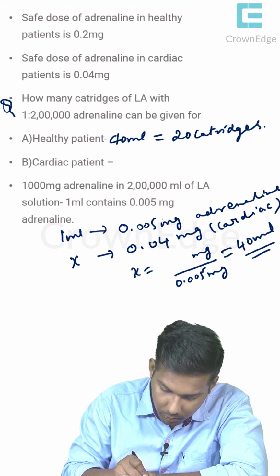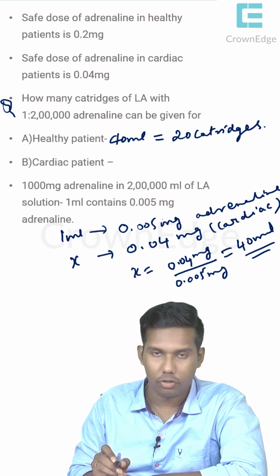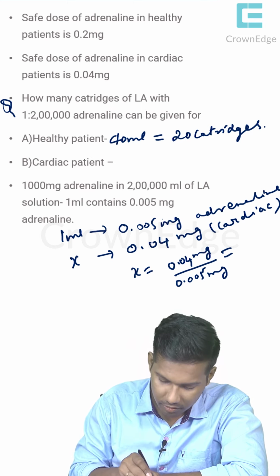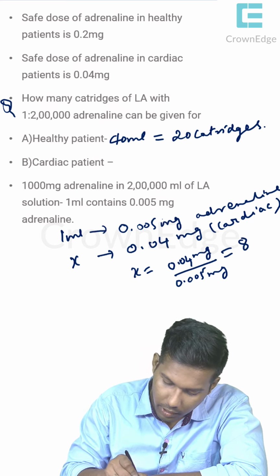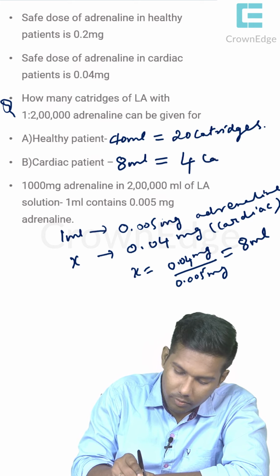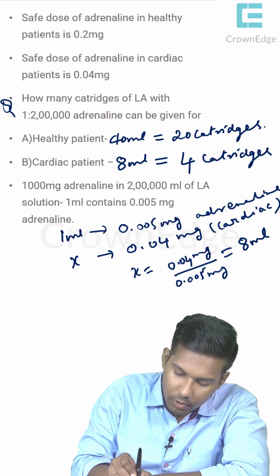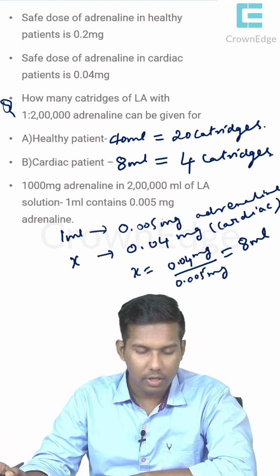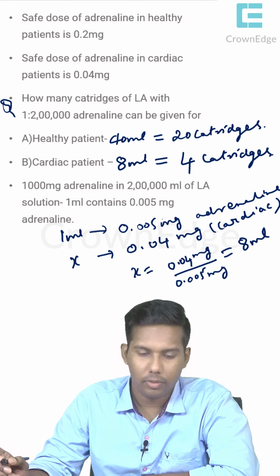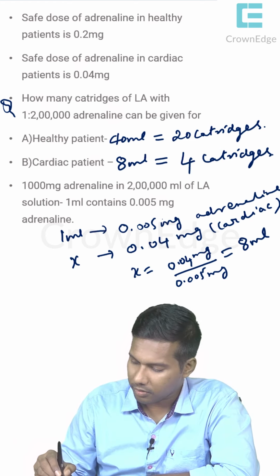So 0.04 mg by 0.005 mg is how much for us? It is 8 ml. Okay. If it is 8 ml, how many cartridges can be given? 4 cartridges, right? I think everyone is happy with the numericals now. Okay, everyone has decoded the numerical part a little bit. I think I am fair with the numericals a little.